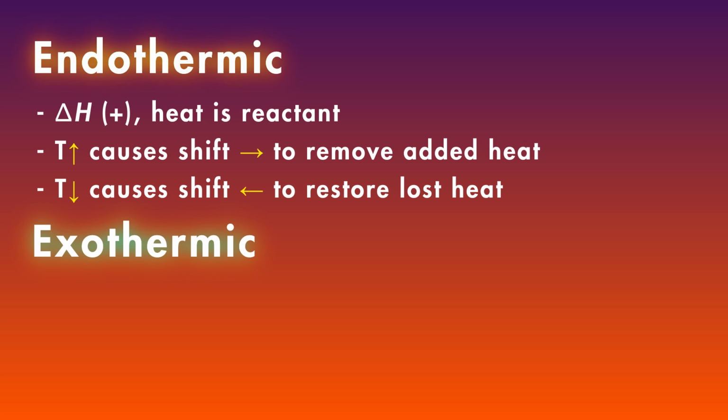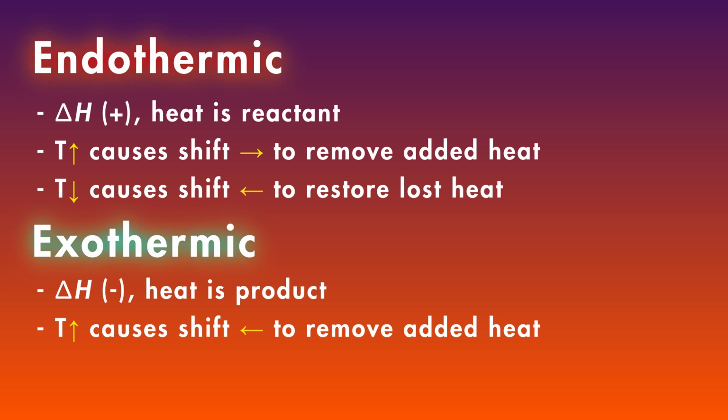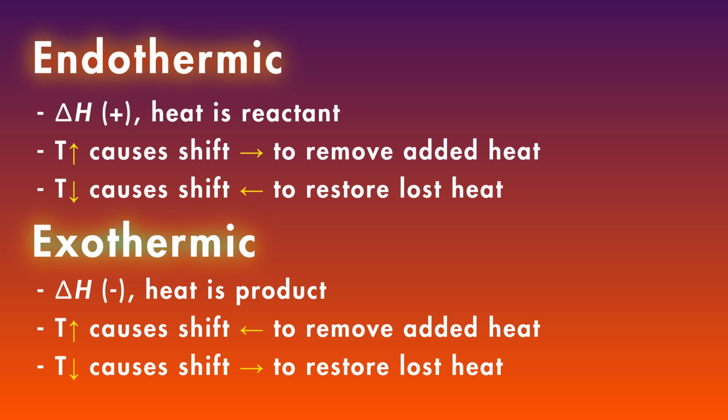In an exothermic reaction with a negative delta H, heat is released instead. Now it's as if heat is a product. The reverse effects will be observed. Higher temperature drives the reaction back toward reactants to absorb that heat. Lower temperature pulls it forward in order to restore it. In this case, a quantitative comparison of Q with K is going to have to wait for a while. The change in temperature is actually changing the numerical value of K. We're going to look more closely at why and how that happens in a few weeks.